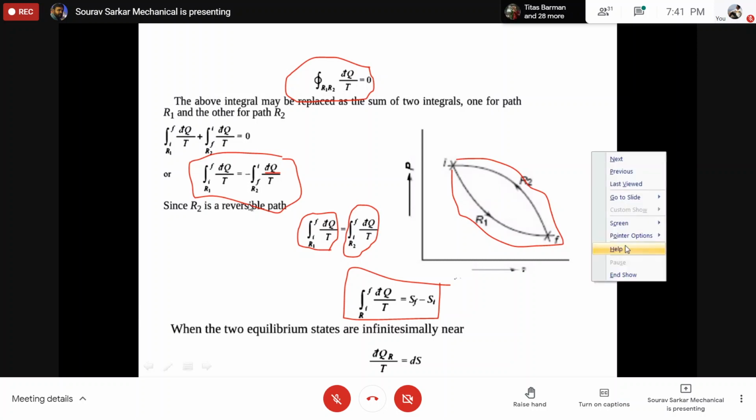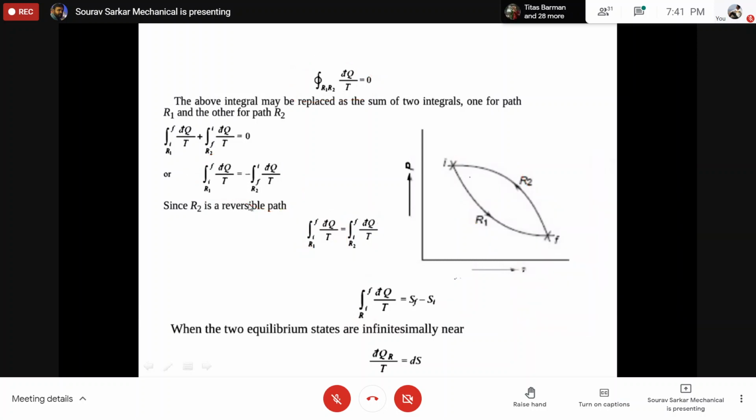Now you have to understand, it is very interesting. This point can be connected through several paths, and whatever path you follow, the net change of dQ by T will be equal, and that is equal to the change of entropy.